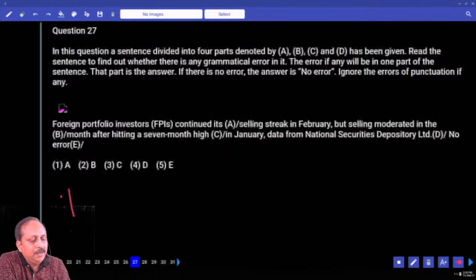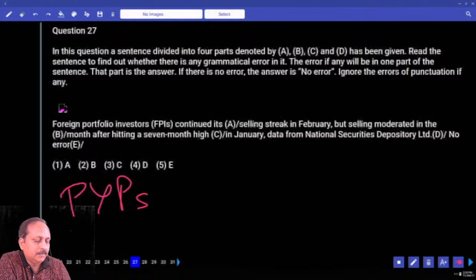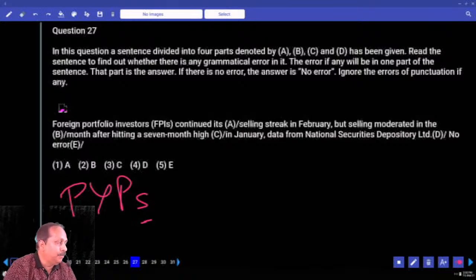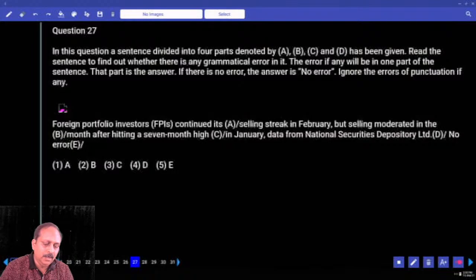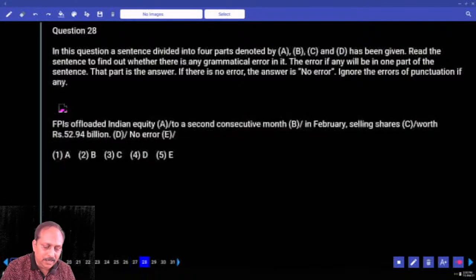Are. Previous year's papers, S is there, so you cannot use a singular verb. Same way here, S is there, small letter. We have to use a plural verb, plural pronoun. I hope it's clear. Good. That's a good doubt. We'll go to the next one.